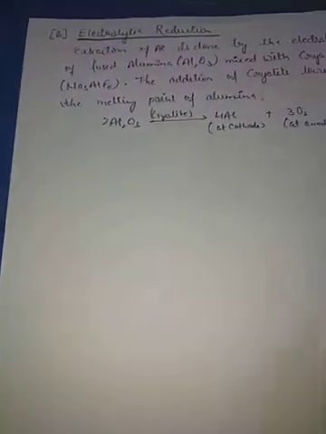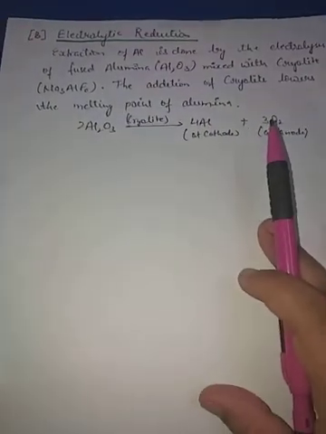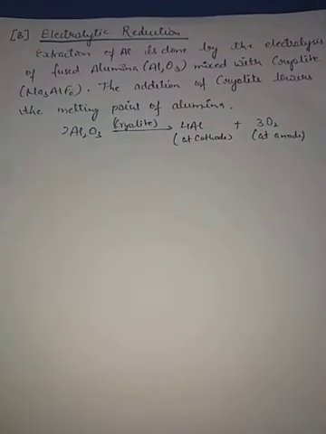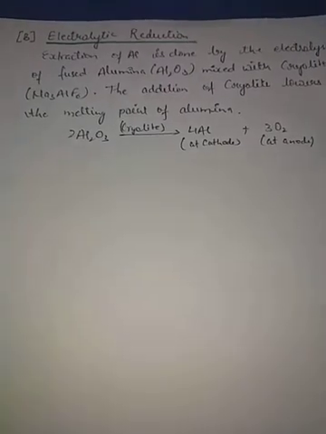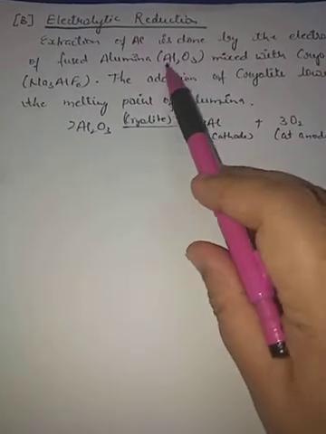Now the next one which we will study is electrolytic reduction. Electrolytic reduction is done for those elements which cannot be reduced by using any reducing agents, since they have a very strong affinity for oxygen.